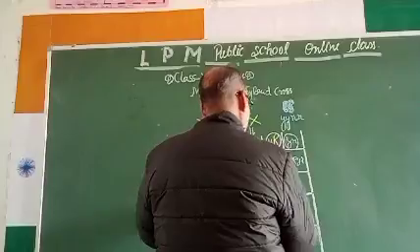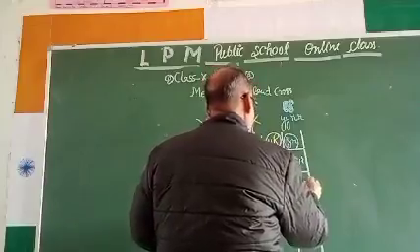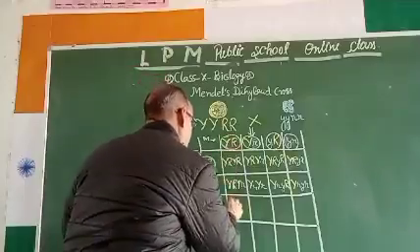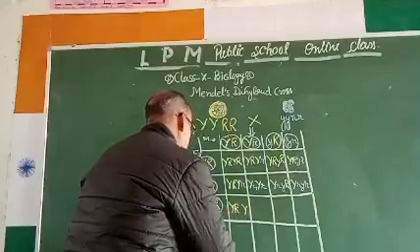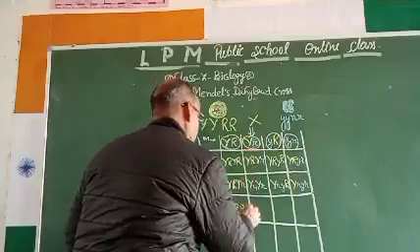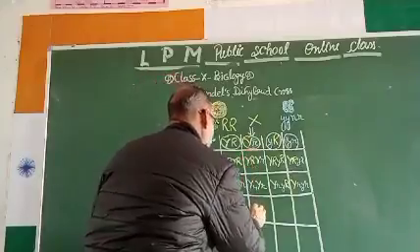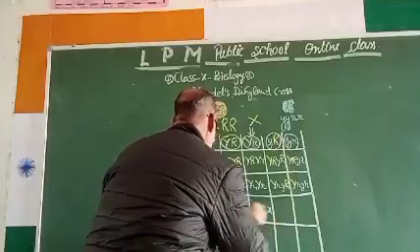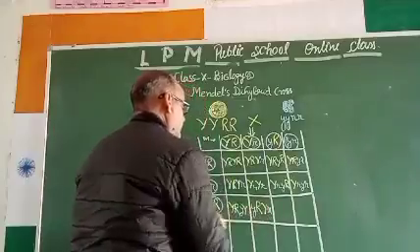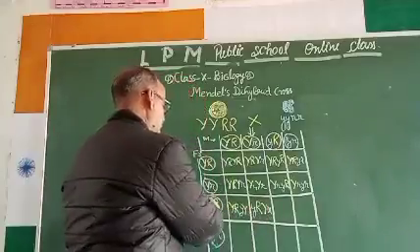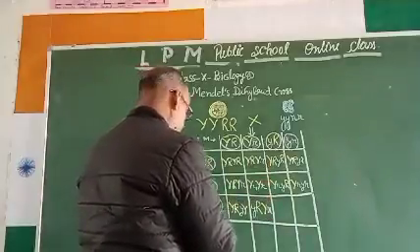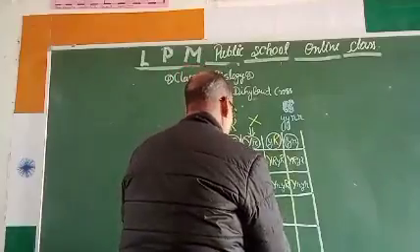Y, R, Y, R. Now this is multiplied with this. See this, Y, R, Y, small y. Then Y, R and R, Y. Then this capital Y. Then this with this in this. Then Y, R.